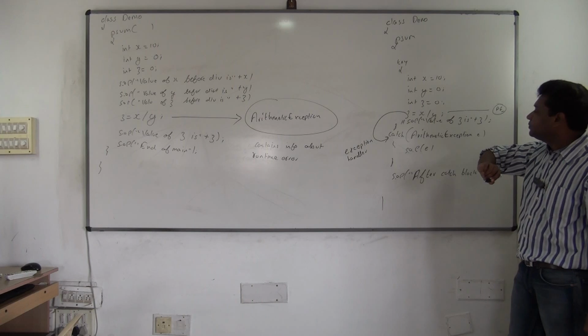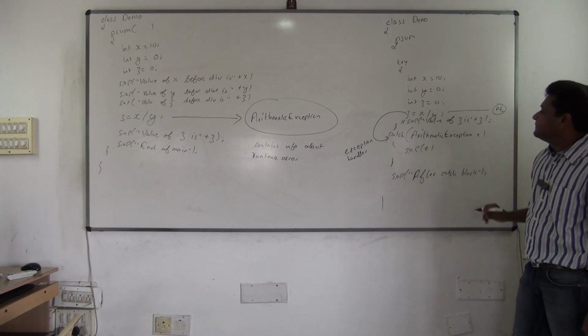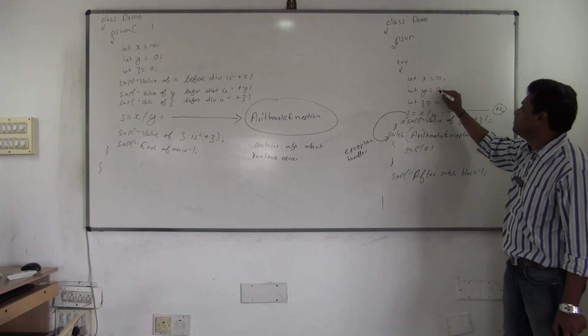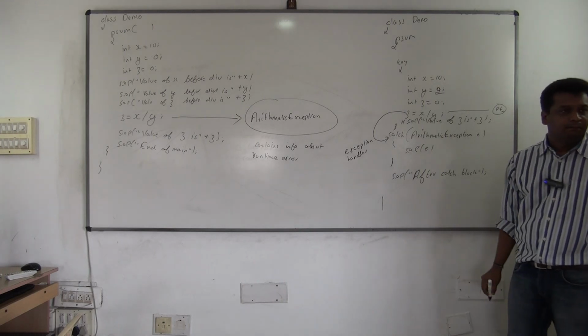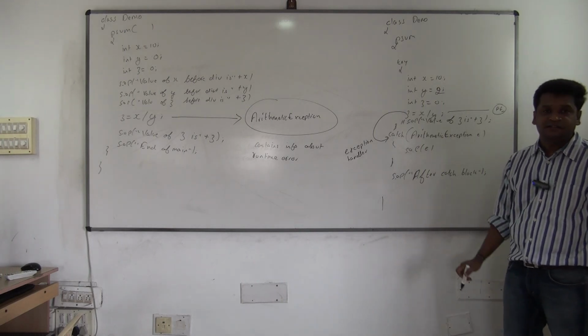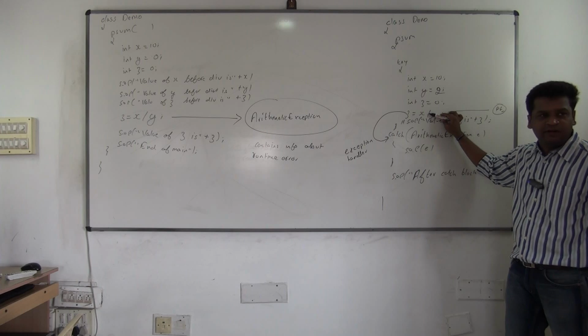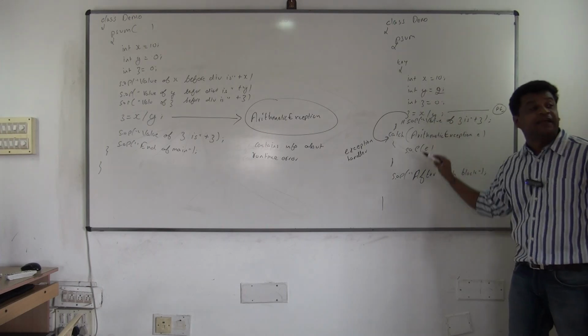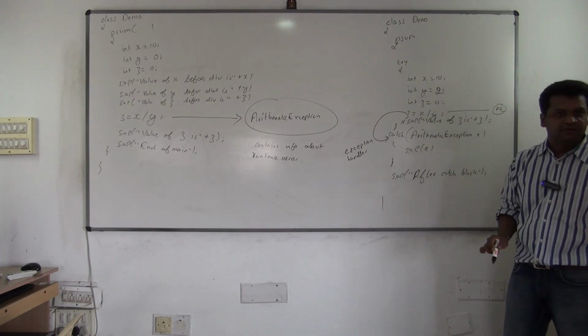Then next. By chance, if an exception doesn't occur, the try block will execute fully and successfully, and catch will not be executed.